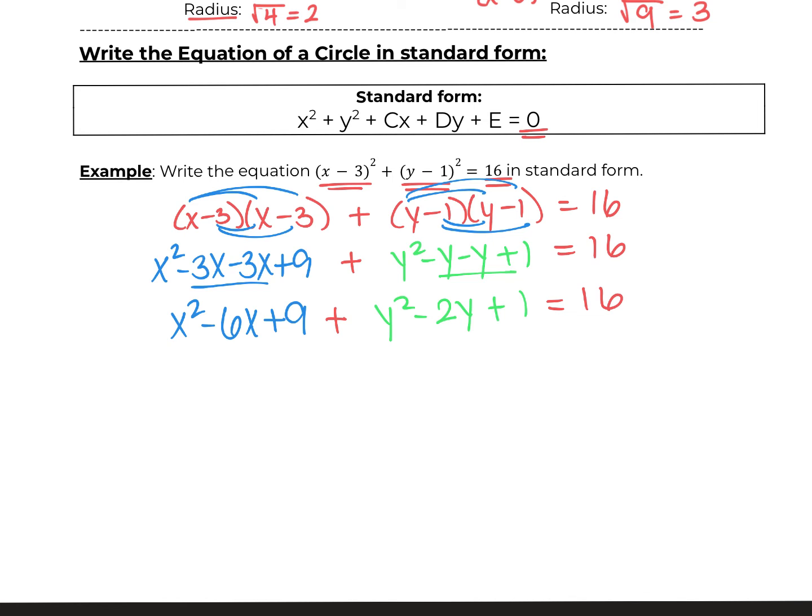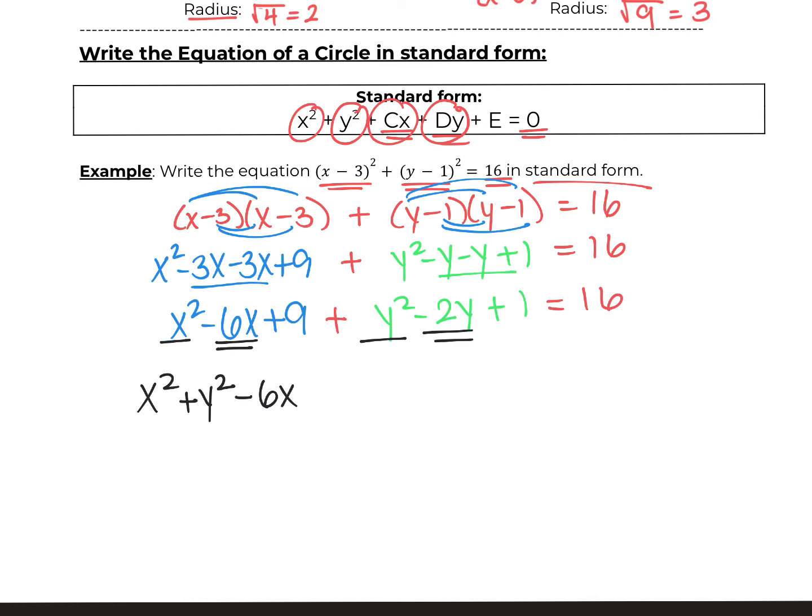So in order to get this into standard form, we need the x squared to come first, then the y squared. So let's put this in order. So the x squared, this one, then this one, and then what's the next one? Cx, dy. That means all of the x terms and then all of the y terms. So the x's are going to come first, so negative 6x.